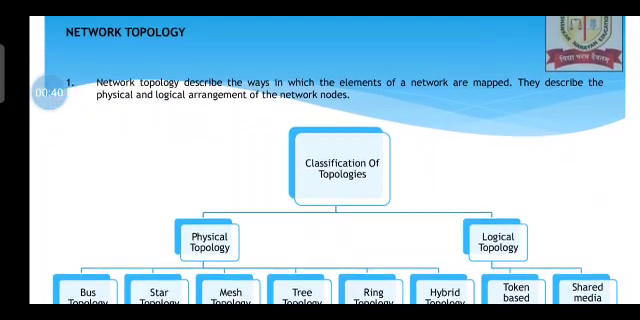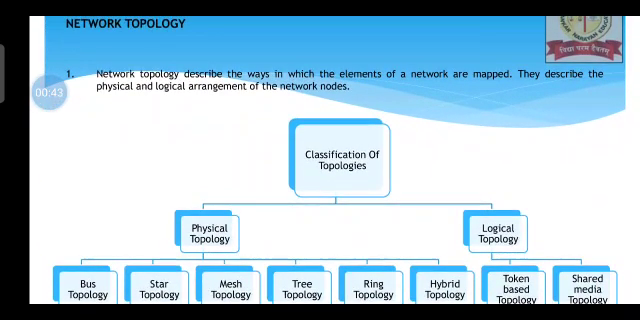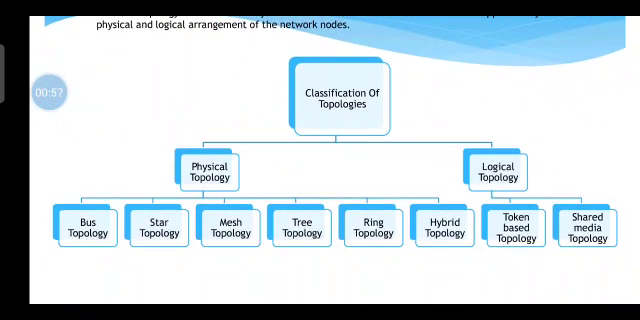Starting with network topology. Now topology is nothing but a design. Network topology describes the ways in which elements of network are mapped or designed. They describe the physical and logical arrangement of networking nodes. So these are classification of topologies. In physical topology, we have bus, star, mesh, tree, ring and so on.